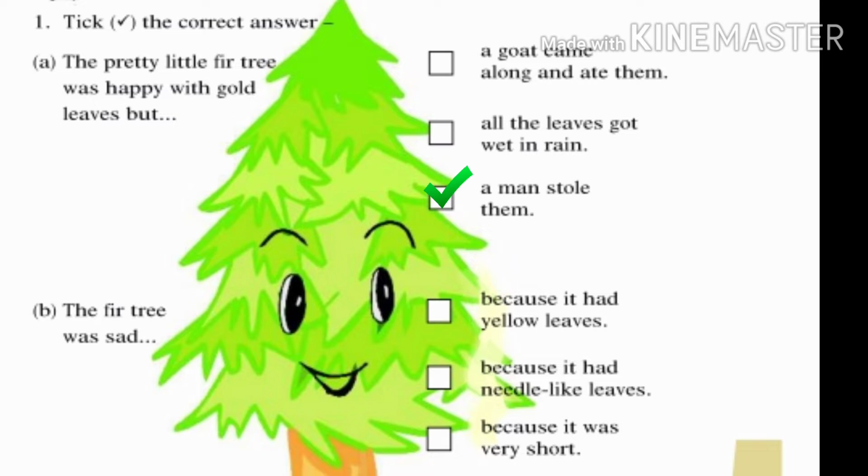Then the second one. The fir tree was sad because it had yellow leaves, because it had needle-like leaves, because it was very short. The correct answer is, because it had needle-like leaves.